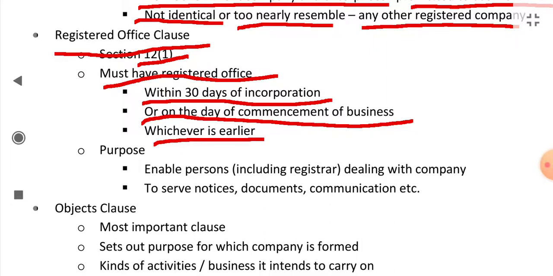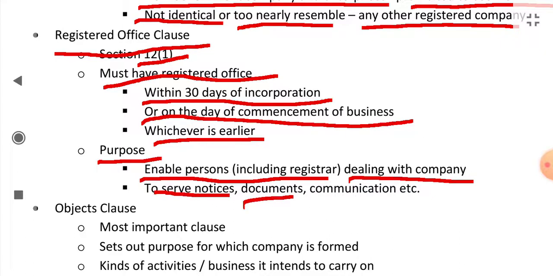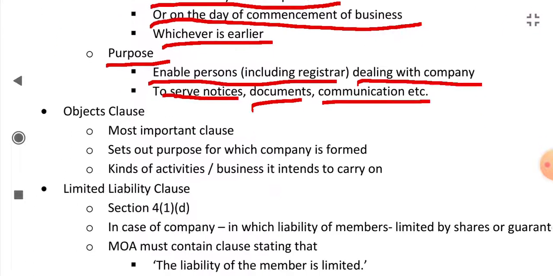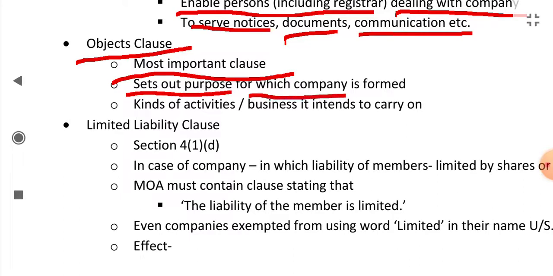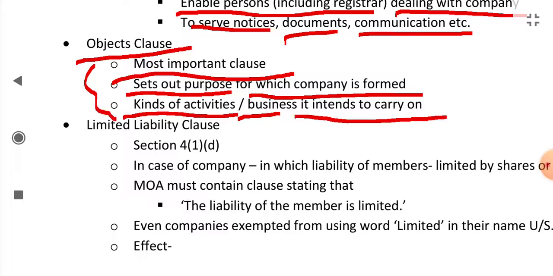The registered office enables persons, including the registrar, dealing with the company to serve notice, documents or communication. Next is the objects clause. It is the most important clause. It sets out the purpose for which the company is formed and the kinds of activities or business it intends to carry on.